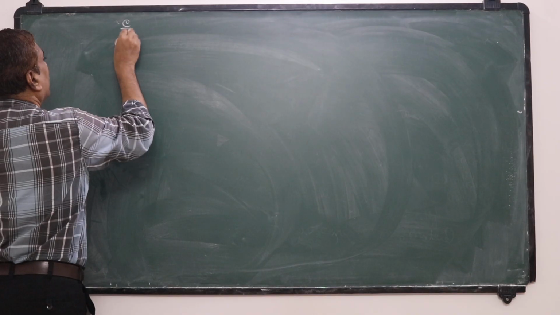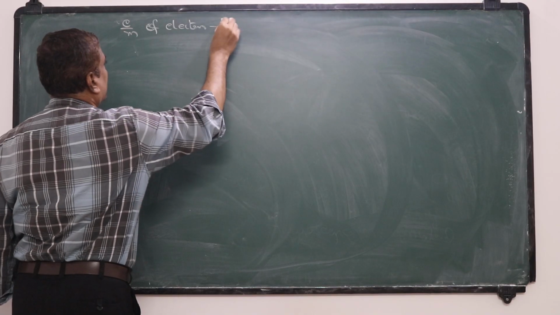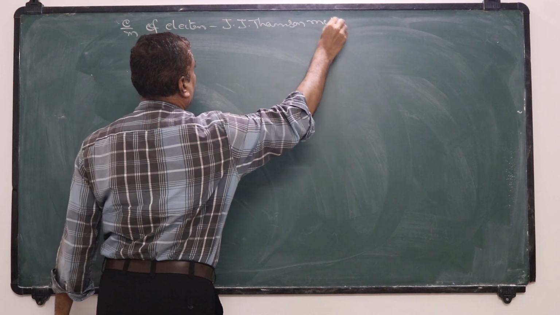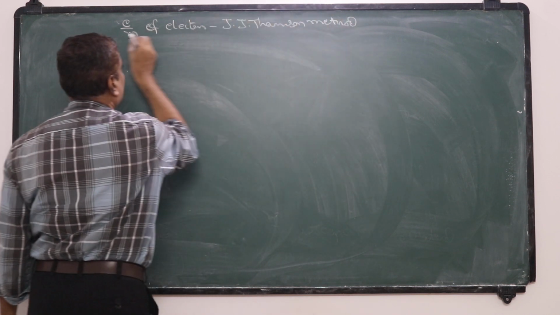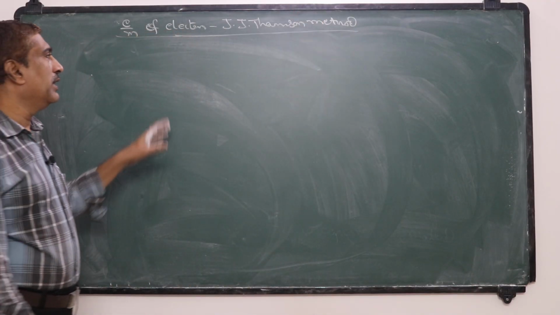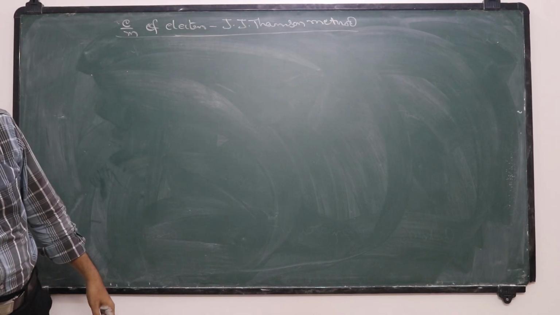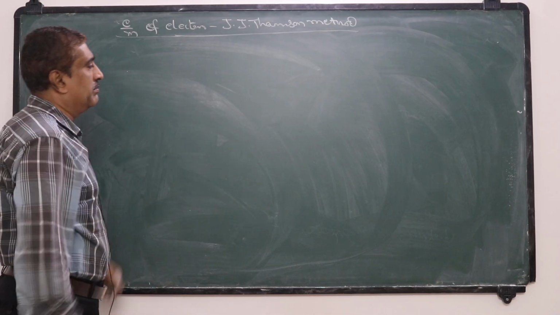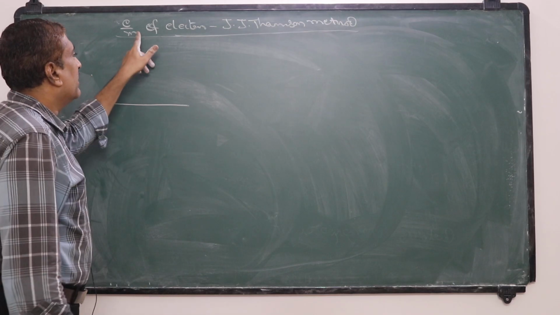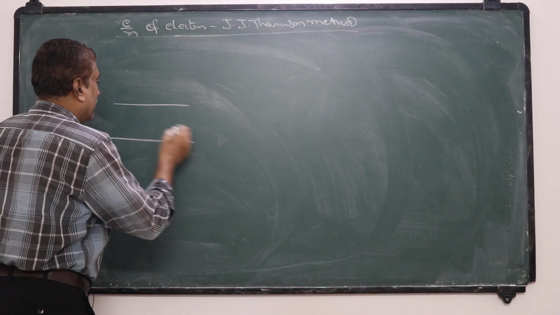Now, e by m of the electron, J.J. Thomson's method. J.J. Thomson experimentally found the specific charge of the electron. The experimental arrangement for this method is like this. First, electrons are produced in a discharge tube.